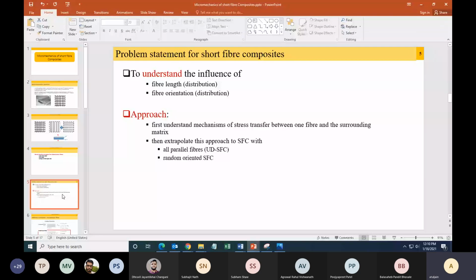We want to calculate the effective properties, given that the properties of the fiber are known, properties of the matrix are known, and the length and the orientation distribution, if any, are known. What is our approach? First we will try to understand the mechanics of stress transfer between one fiber and the matrix. Once we know the stress transfer mechanism between one fiber and the matrix, then we can go to the case where all the fibers are parallel or some fibers are randomly oriented, and then we can calculate the effective properties. Okay.